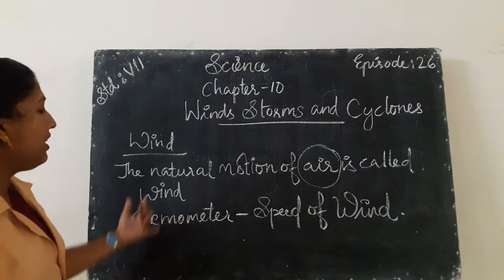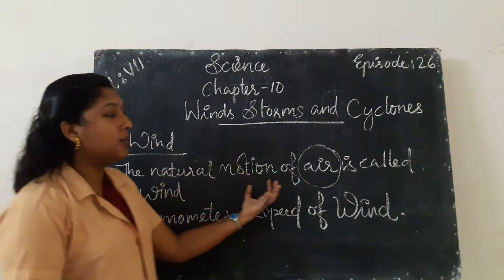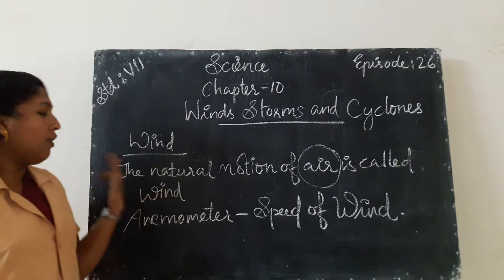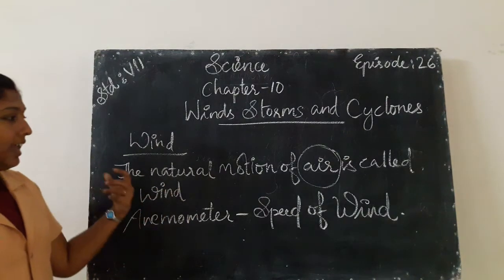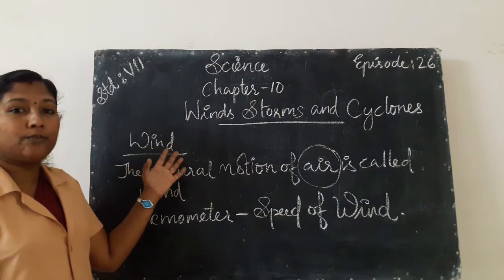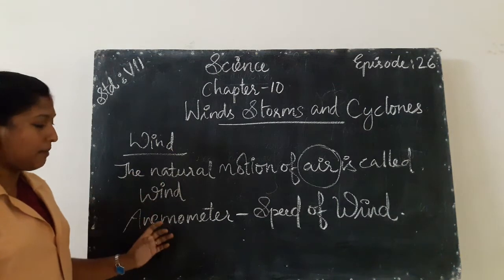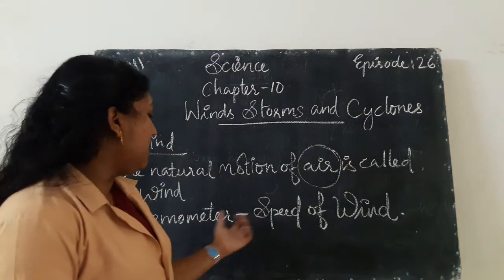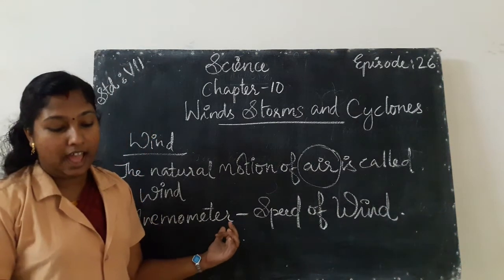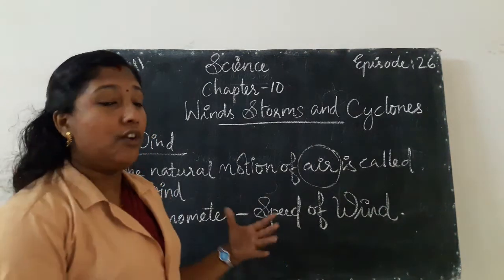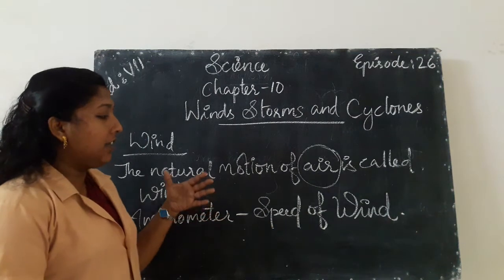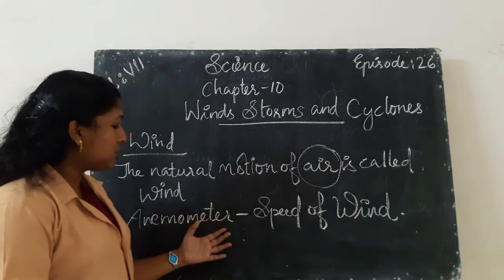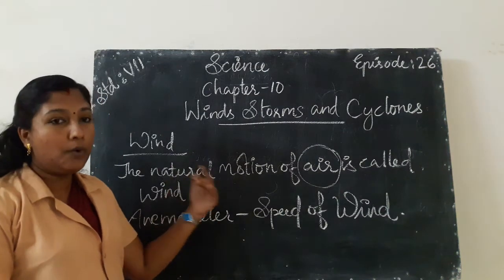Did all of you understand what wind is? The natural motion of air is called wind. How can we measure the speed of wind? We use an instrument called an anemometer.